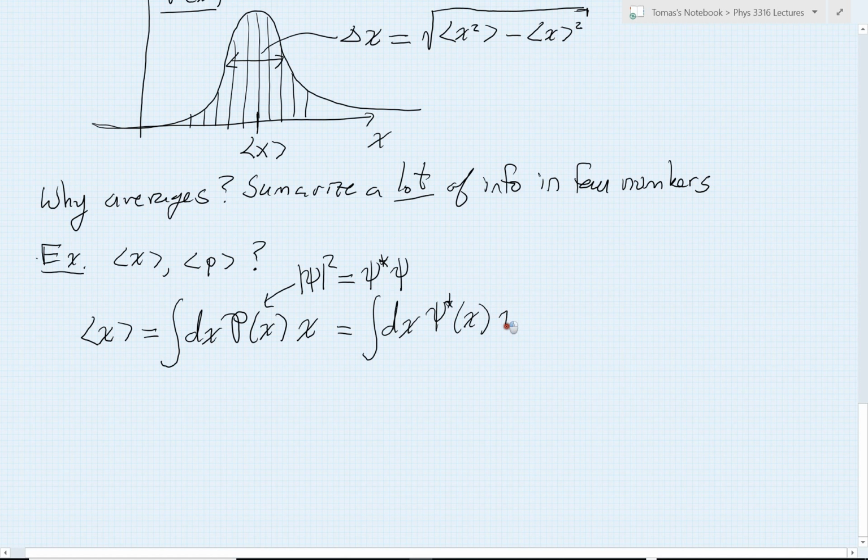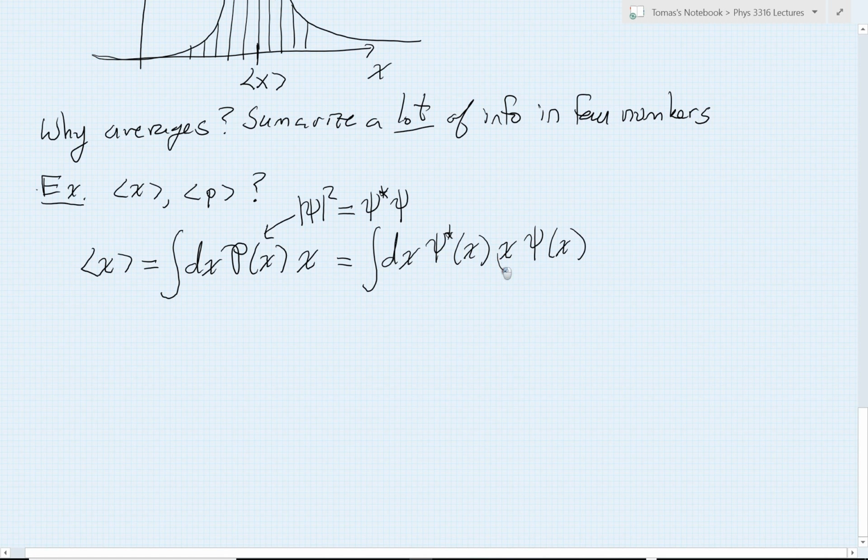To do that, I'm going to write things in just a slightly different order, x times psi of x. Now, part of my motivation for doing this is that notice now I could define this as some new kind of function. I'm going to call that function phi of x. And I do that because then what I have is really something exactly back in the form of an inner product. This would be the inner product of psi star, right? So that goes in the bra part, times this new function phi, and then integrating over all possible values of x.